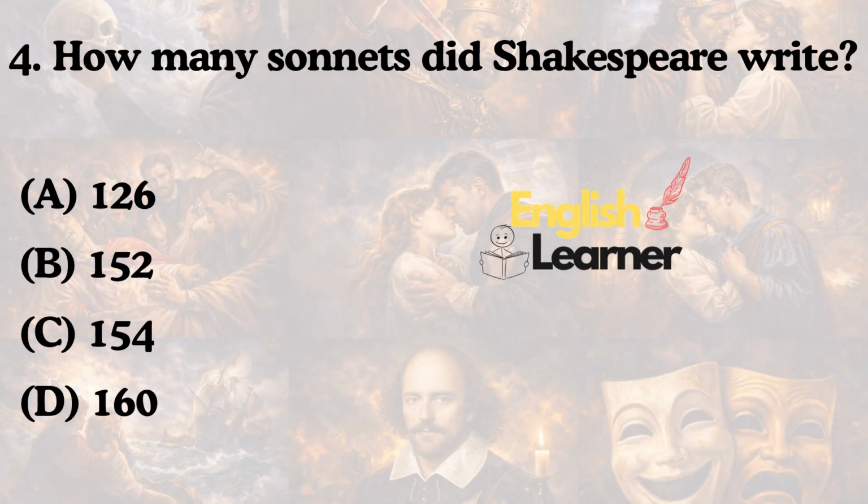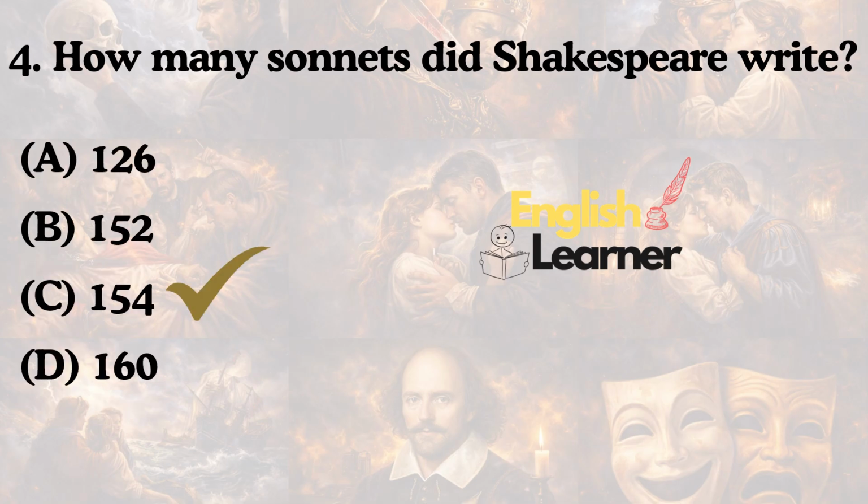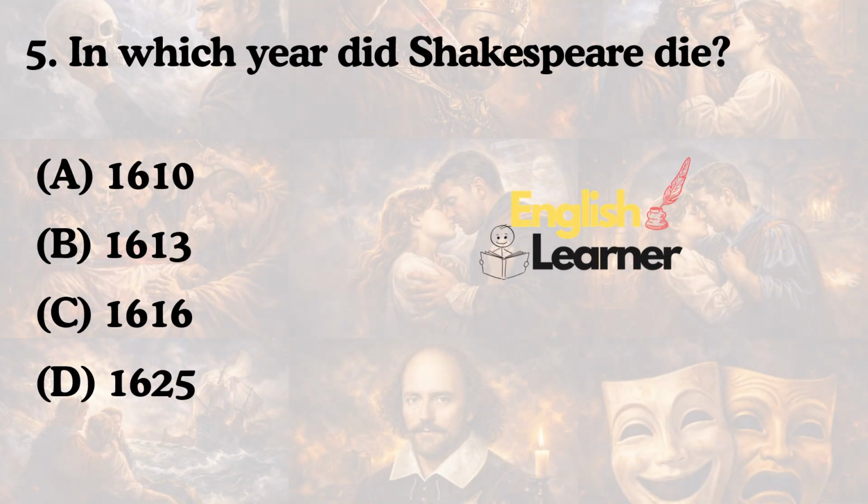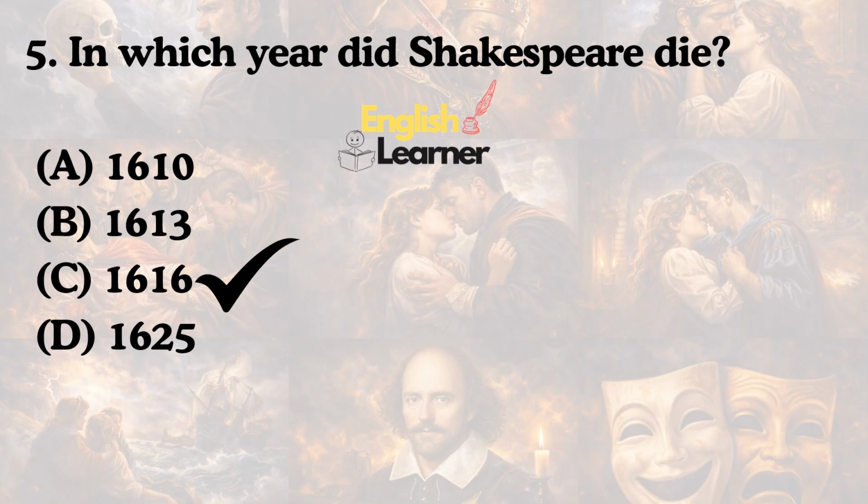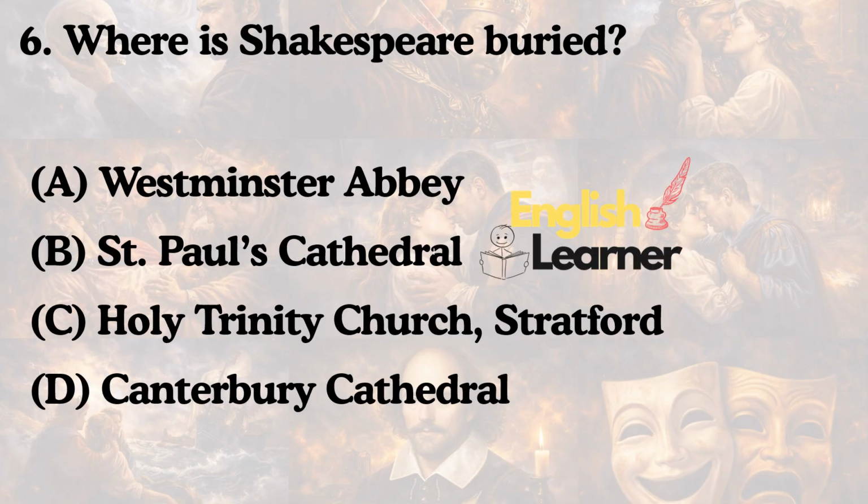How many sonnets did Shakespeare write? 126, 152, 154, or 160? The answer is 154. In which year did Shakespeare die? 1610, 1613, 1616, or 1625? The answer is 1660. Where is Shakespeare buried?